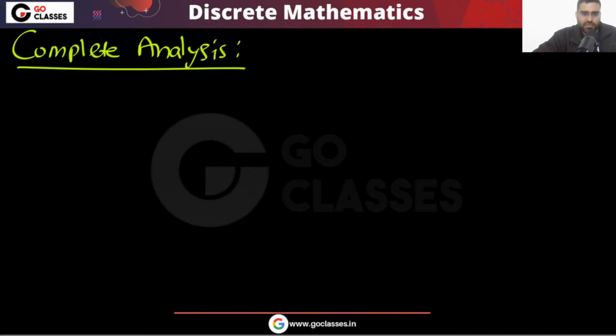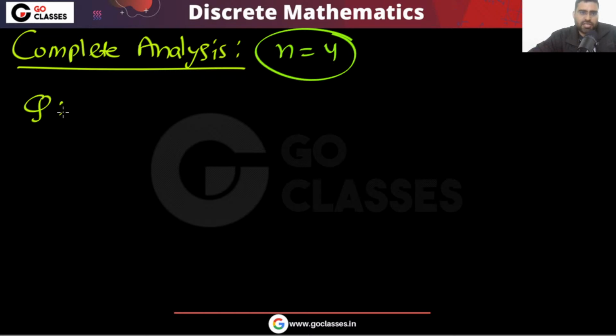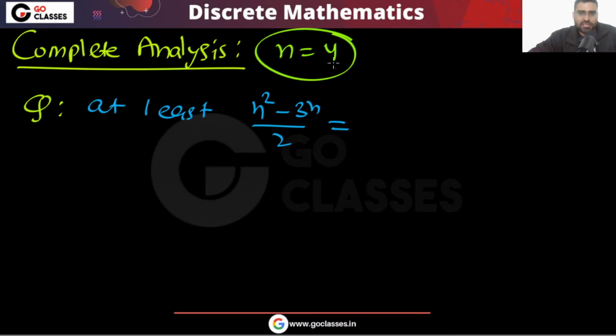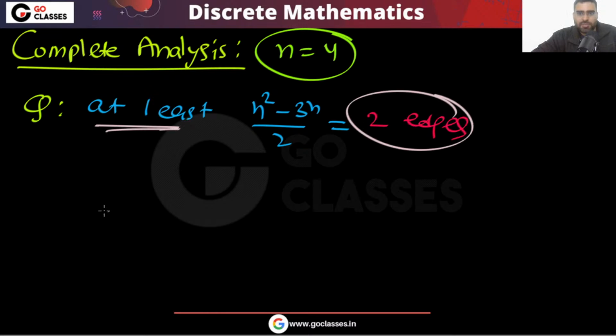For example, before we see the complete analysis, let's assume n is equal to 4. So what is this question saying? The question is saying you want the number of graphs with at least how many edges? At least (n square minus 3n) by 2 edges. So what is this? N equal to 4, then that will be 2, at least 2 edges. Yes or no? The question is asking that at least 2 edges must be there.